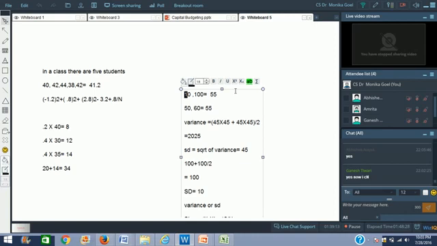So that is what we did. 10 minus 55 is 45. 100 minus 55 is again 45. So 45 squared plus 45 squared divided by 2. So we found out that the variance in the first case is 2025. And the standard deviation is the square root of variance. So when we took the square root of variance, we found the standard deviation in the first case is 45.